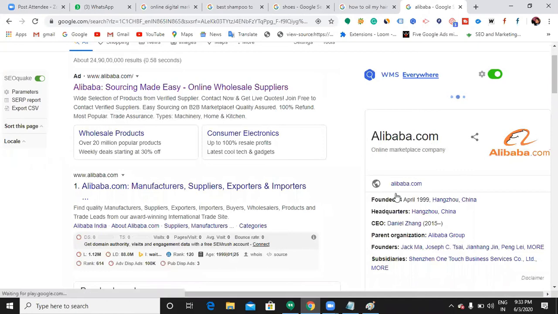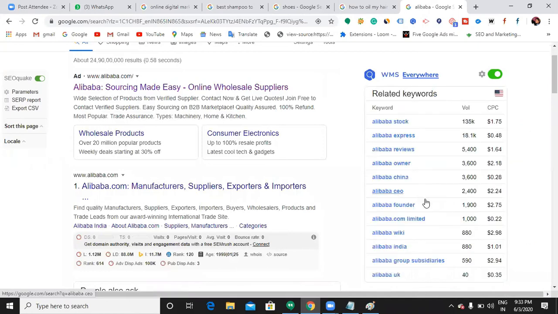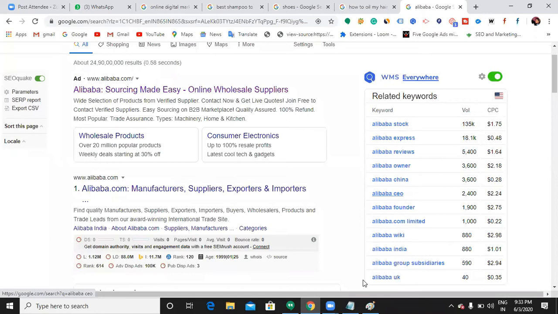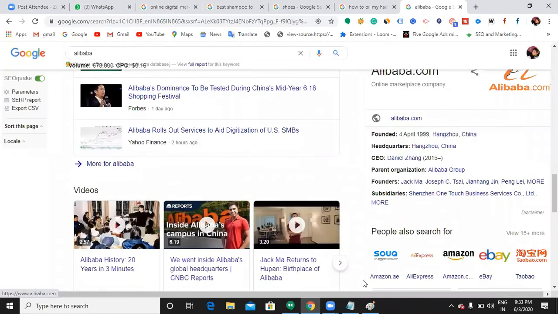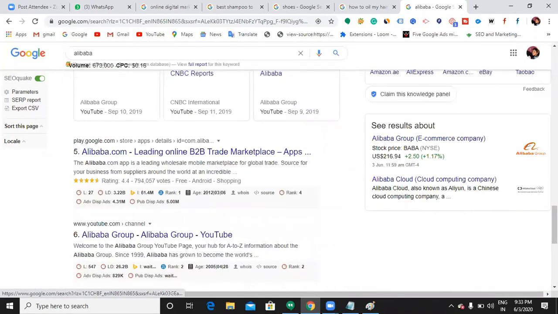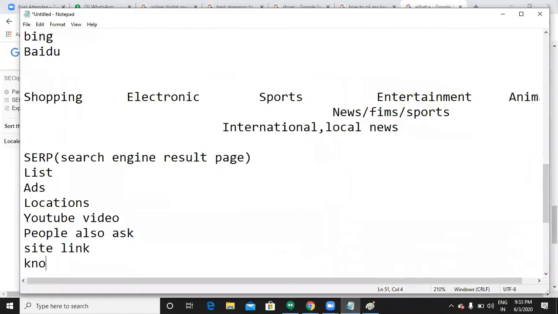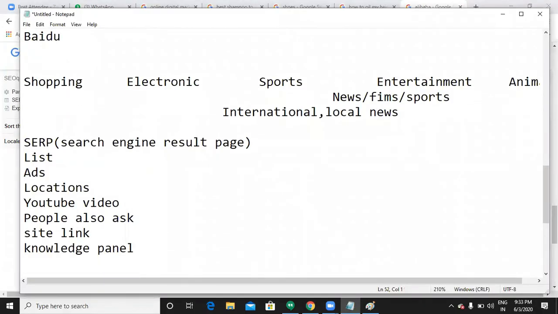This is called the knowledge panel. Sometimes it will show an answer box as well. Directly it will show the answer to you when you search for it. You might have faced it. According to the user query, it changes the structure.